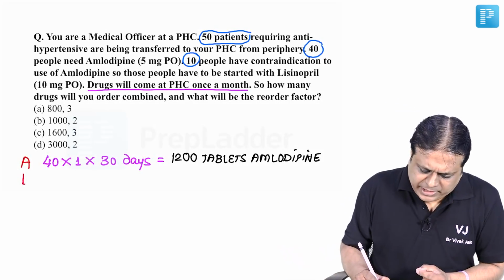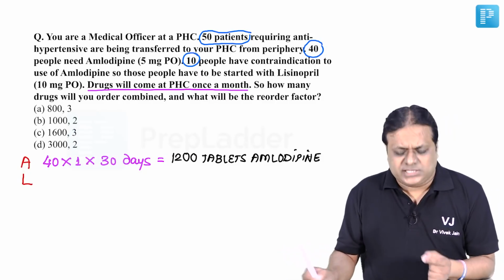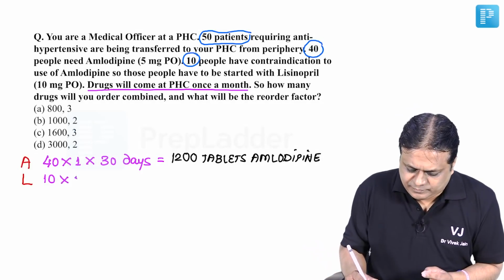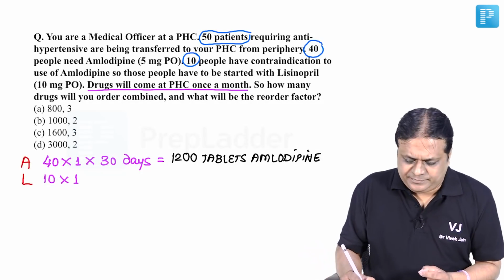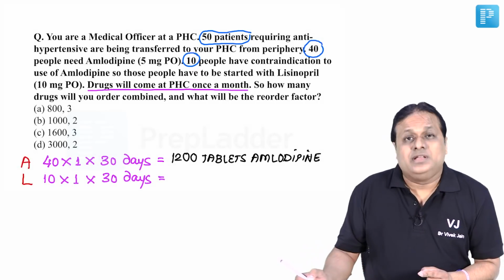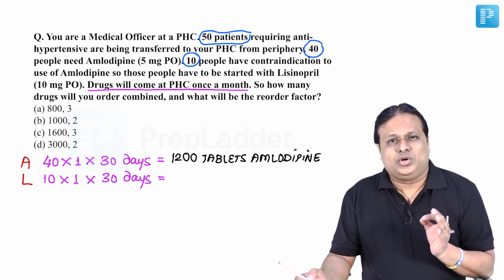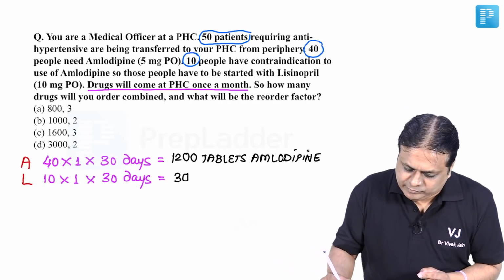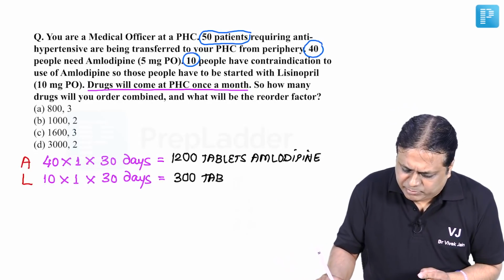When we look at tablet lisinopril, this is required by only 10 patients, one tablet a day for 30 days. Then we require a total of 10 into 1 into 30, that is 300 tablets of lisinopril.